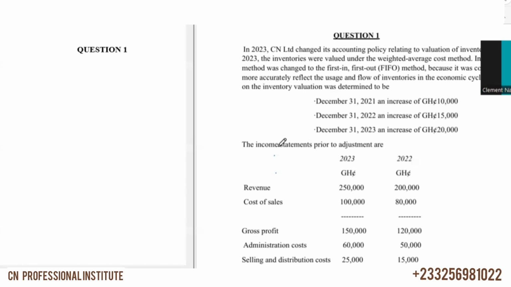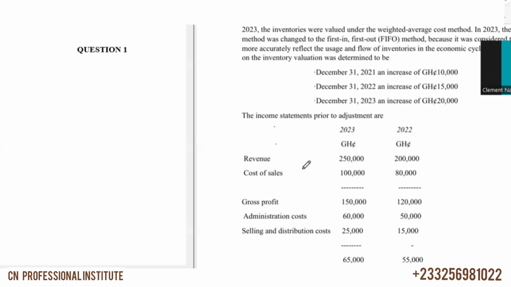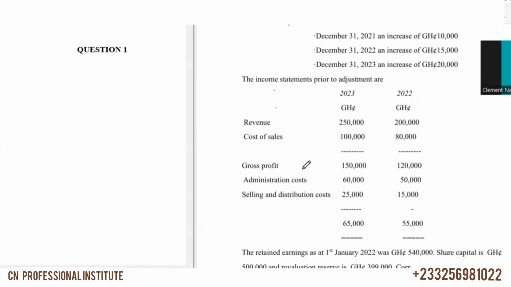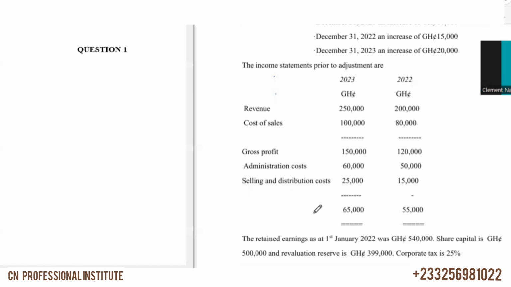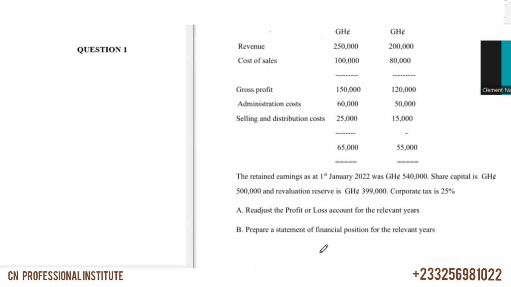The income statement prior to the adjustments is as follows. We have them here: revenue, cost of sales, gross profit, admin cost, selling and distribution cost. So we have them for 2022 and 2023. Retained earnings at 1st January 2022 is 540,000. So we have the opening retained earnings for 2022. Share capital is 500,000 and revaluation reserve is 399,000. Corporate tax is 25%. And the requirement is we have to redraft the profit or loss account for the relevant years. Then we have to prepare statement of financial position for the relevant years.